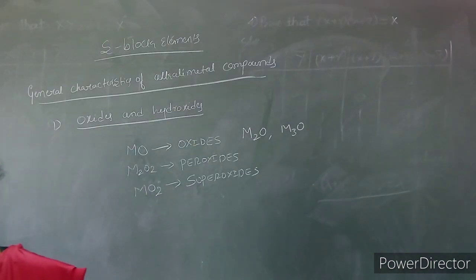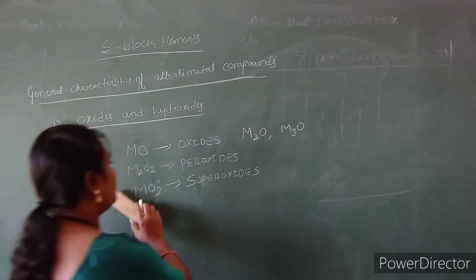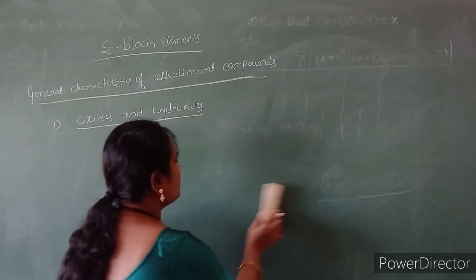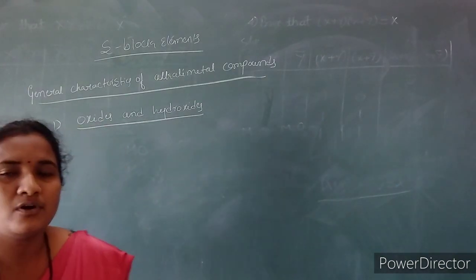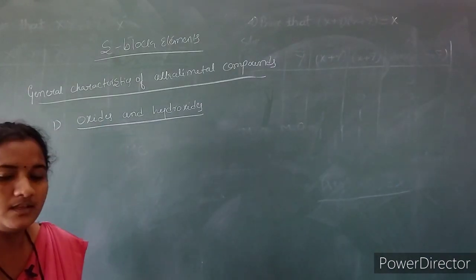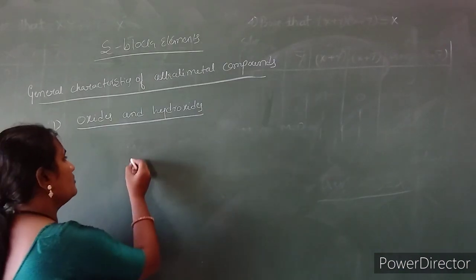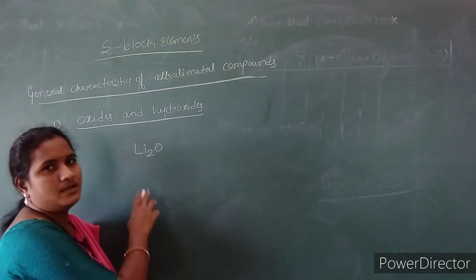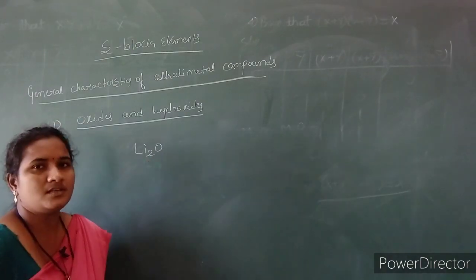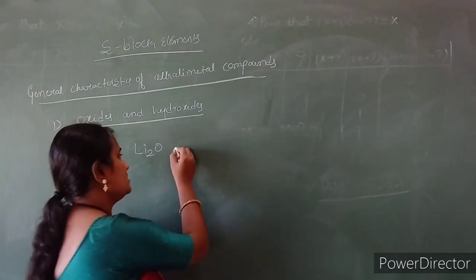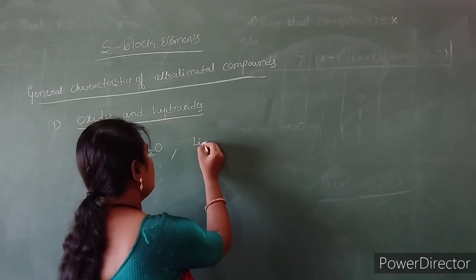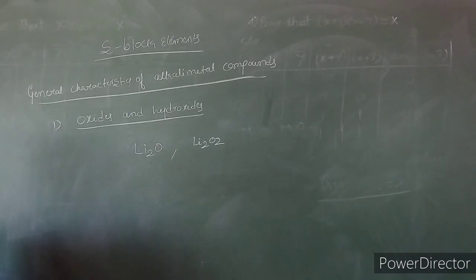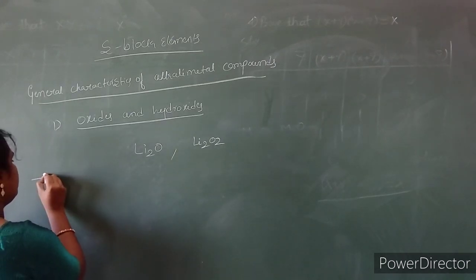These oxides are formed when the alkali metals are exposed to air or undergo combustion in air. Lithium forms lithium monoxide when exposed to air, Li2O, and sometimes also lithium peroxide.